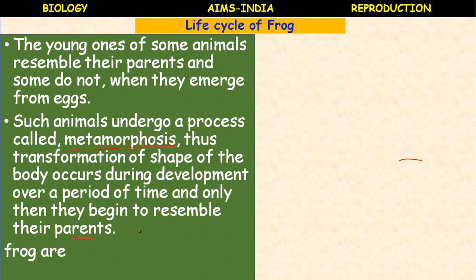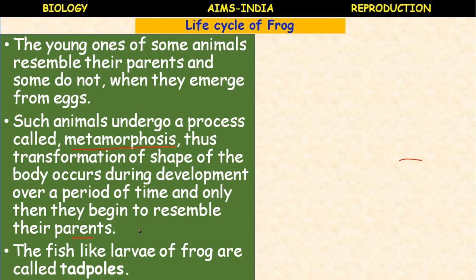The fish-like larvae of frog are called tadpoles. Actually, they resemble fish. Metamorphosis is the process of conversion of the tadpole into an adult. It undergoes several changes, and all those changes together are called metamorphosis.